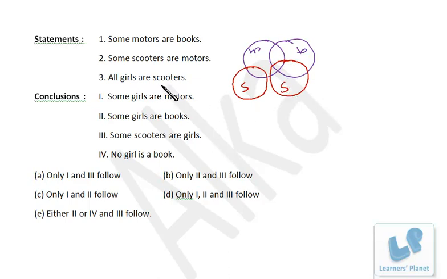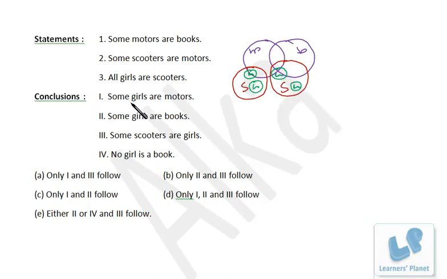Okay. All girls are scooters. So further we have two possibilities. In fact, more than two. This may be the situation. This may be the situation. Then intersection may be there, here and here. Okay, so various possibilities are there of all girls are scooters. Okay, I won't draw all the possibilities.